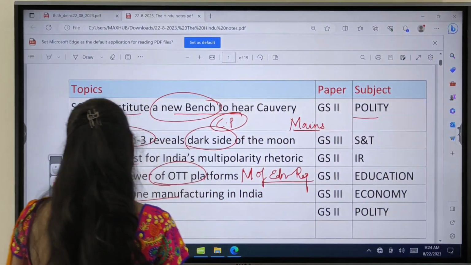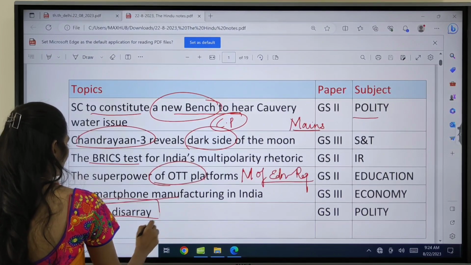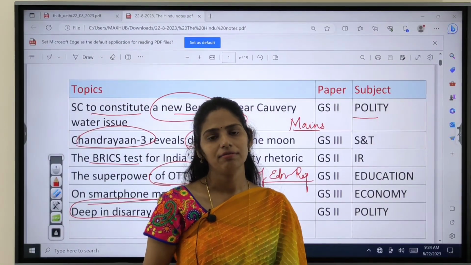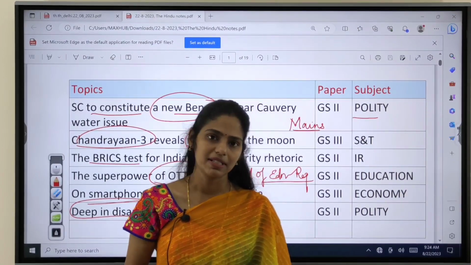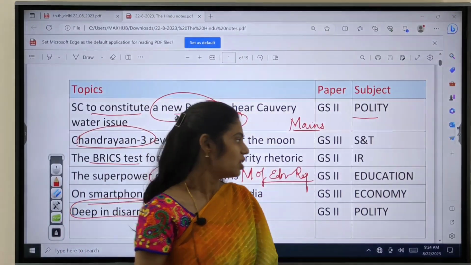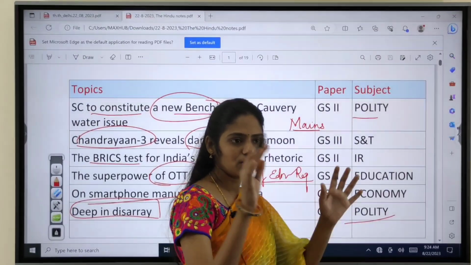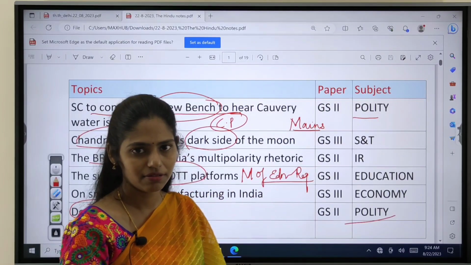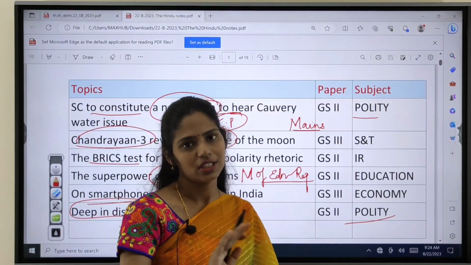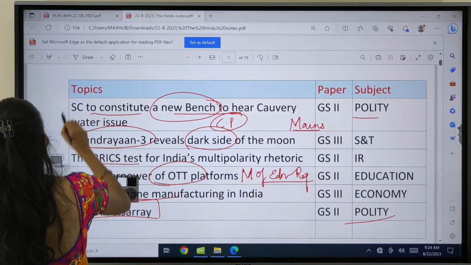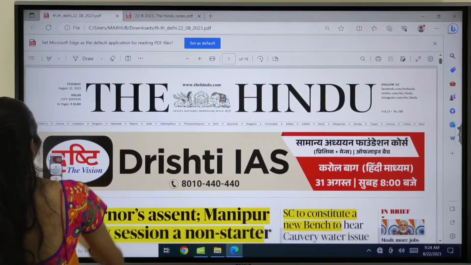The next one is about Manipur in disarray. This article talks about the delay in the Legislative Assembly session in Manipur, and this topic is important from polity. As I said, we are going to see the newspaper PDF first, and in the meanwhile we will see the analysis. So first let us see the newspaper PDF.